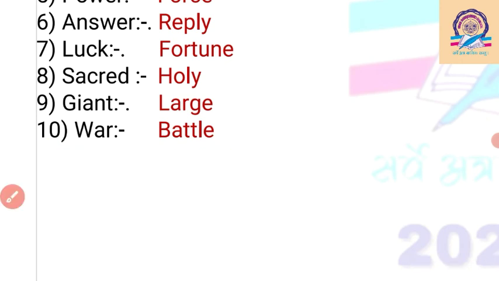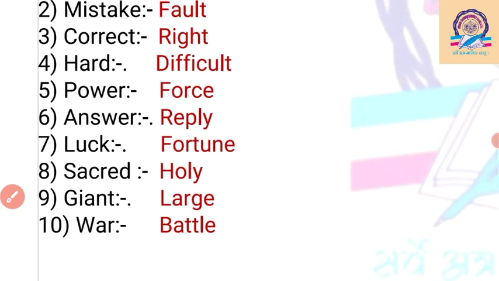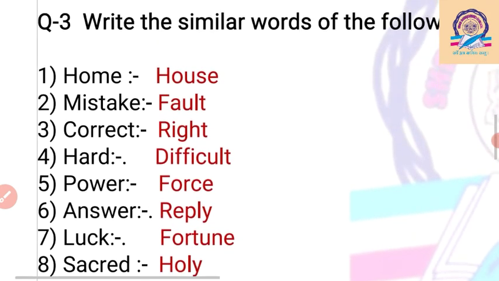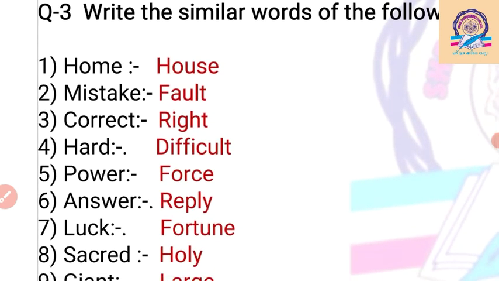So you can learn and understand the similar words here, but we have to learn these similar words by heart, then we can easily understand. But the spelling is most important here. The meaning of those particular words is most important. If we know the meaning, then we can easily give the reply of opposite word or similar word.